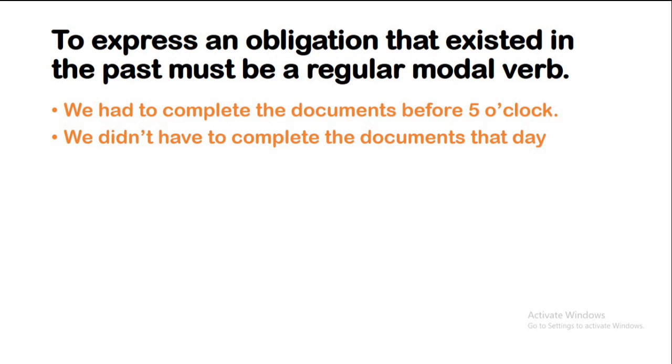These are some examples. Some speakers say "had got to" and "hadn't got to," then "had to" and "didn't have to," respectively. Must is not used for past obligation except perhaps in reported speech, like "The boss told us we must complete the documents before 5 o'clock."